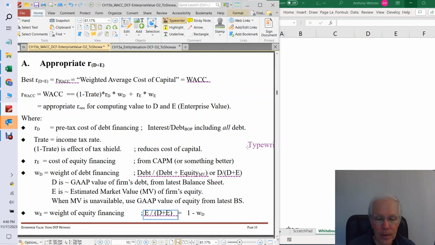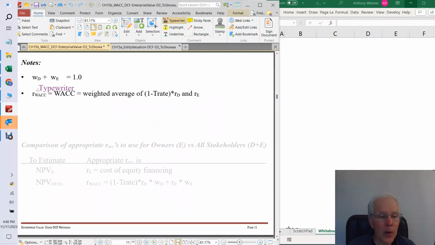Okay. All right, so those are the key terms of the weighted average cost of capital. Important thing to note, the weight of debt plus the weight of equity always adds up to 100%. And like I said, the WACC is always really just a weighted average of post-tax RD and RE.